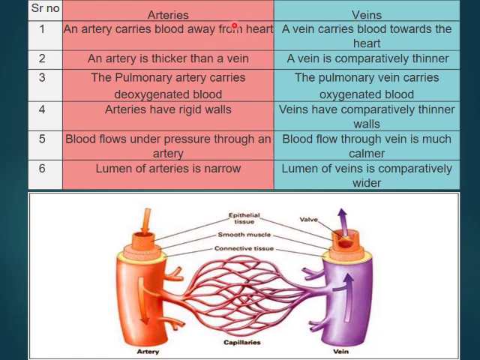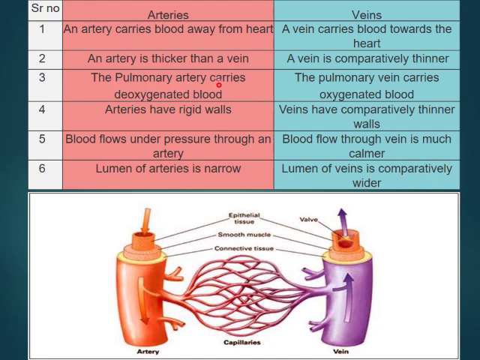See, I have given separate colors also so that you can remember it. An artery is thicker than a vein, and a vein is comparatively thinner. Why are arteries thick? Because they carry oxygenated blood, and oxygenated blood is under very high speed and it is very jerky, and if they are thin then they can rupture. The requirement of oxygenated blood in our body is at a very high rate, so the flow of blood is at a very high rate. That's why the arteries are thicker, whereas veins are comparatively thinner.